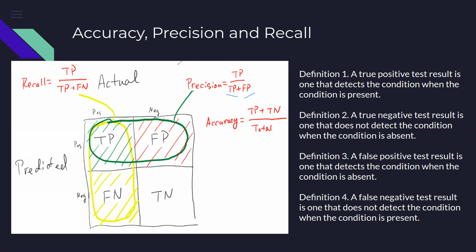If the system identifies that person as negative, but he is actually an employee, then this is a false negative. So I am willing to live with false negatives.